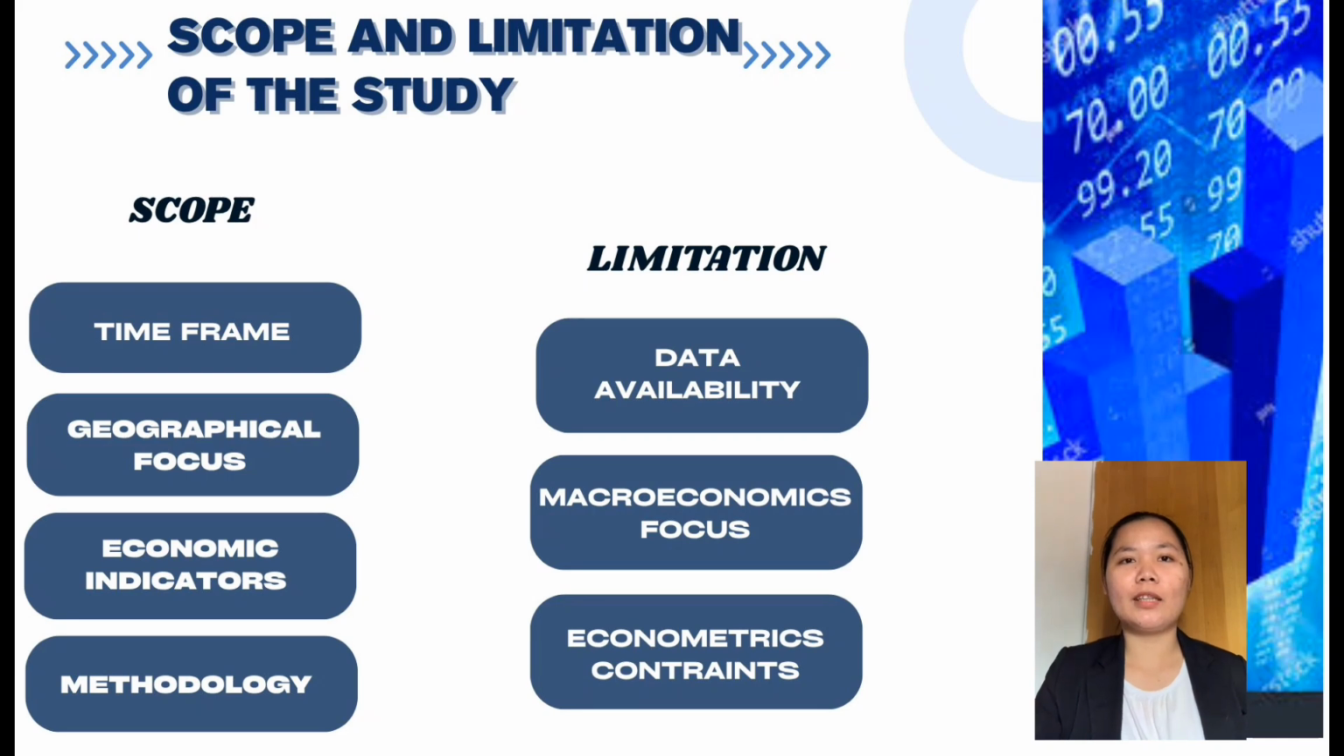This study looks at how inflation, unemployment, and interest rates affect Malaysia's economic growth from 1990 to 2019. It focused only on Malaysia and used data from trusted sources like Bank Negara, Department of Statistics Malaysia, and the World Bank. We use methods like regression and correlation to find the patterns.